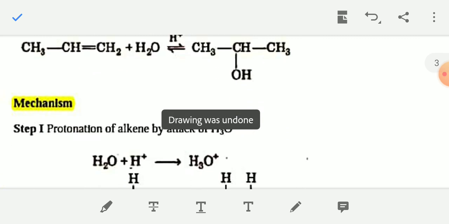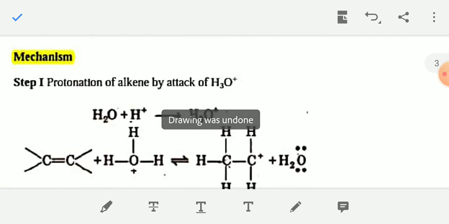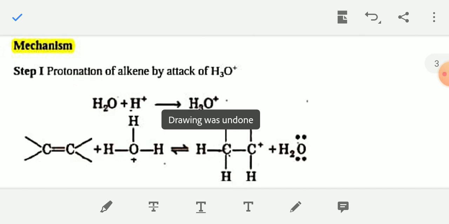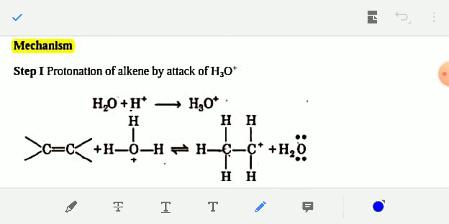Next, here the mechanism of this reaction is given. The mechanism follows 3 steps. There are 3 steps of acid catalyzed hydration of alkene to give alcohol. In the first step, water molecule dissociates to give H plus, as H3O plus, and OH minus.